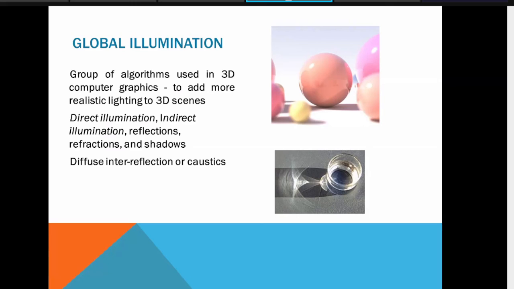Using light effects you can implement shininess, reflective surfaces, and shadows. Unless you create shadow, you will not get a feel that this model is actually available in the environment. So unless you implement the light calculation in your model, it will not look real. Global illumination algorithms are used for that.